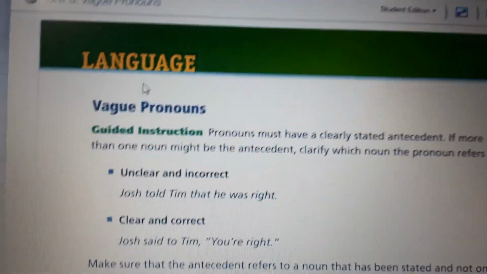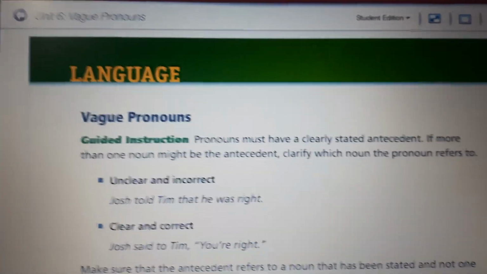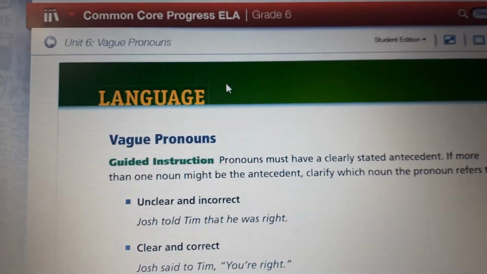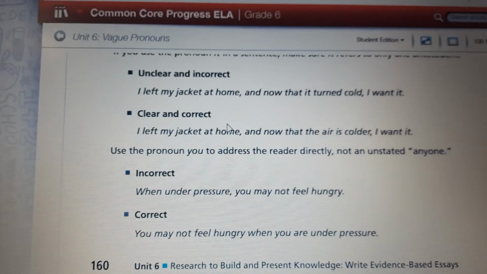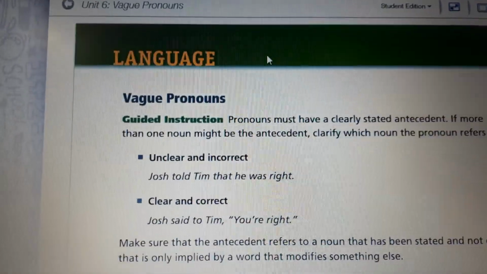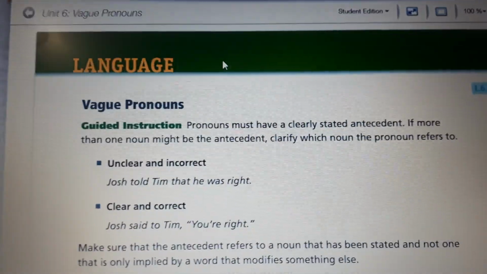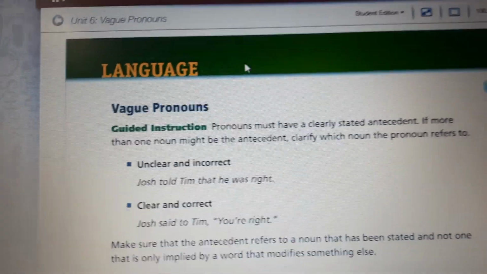So, first thing you should do, open your book, English Language Arts, page 160. I guess, yeah, it is 160. So we're gonna finish our lesson today in our unit.